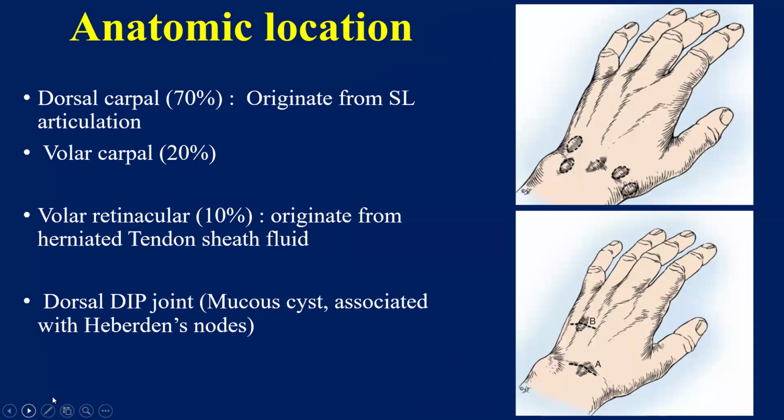As we all know, the most common anatomic location is dorsal carpal, which is arising from the scapholunate ligament. Then the second most common is volar carpal. Then volar retinacular, meaning arising from the tendon sheath, or it can be from the joint, the distal interphalangeal joint as well.